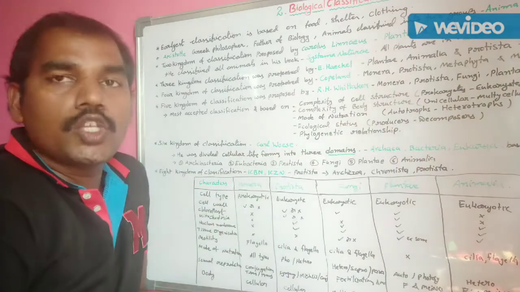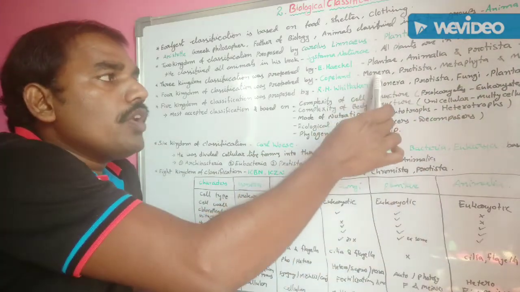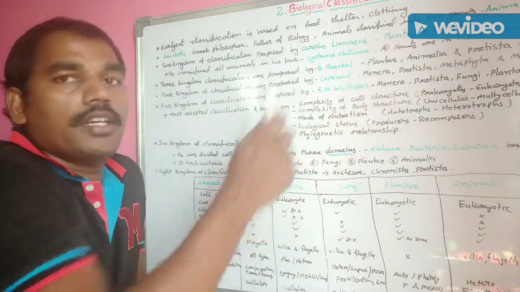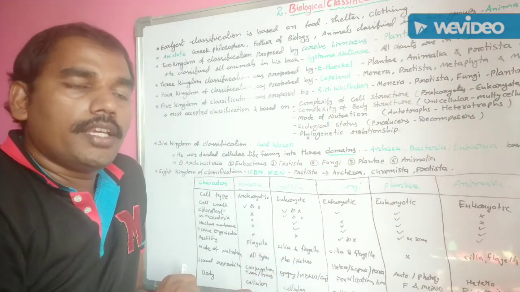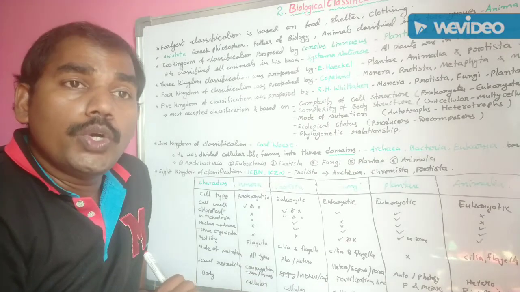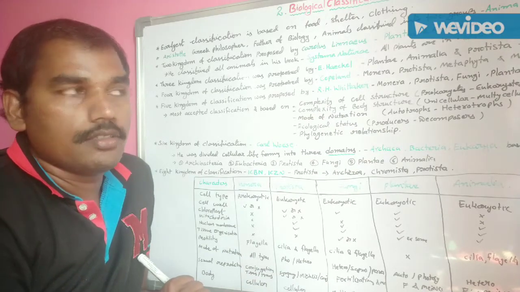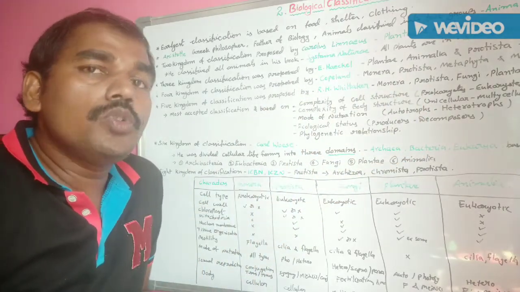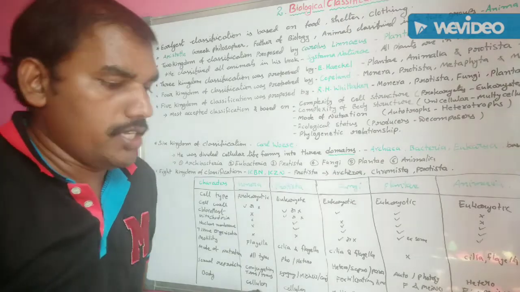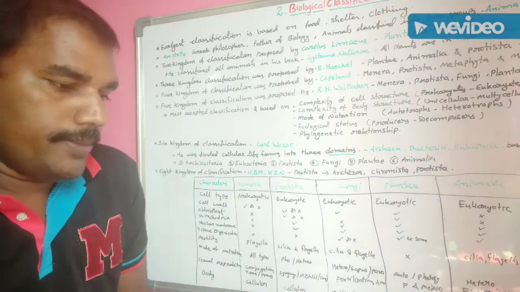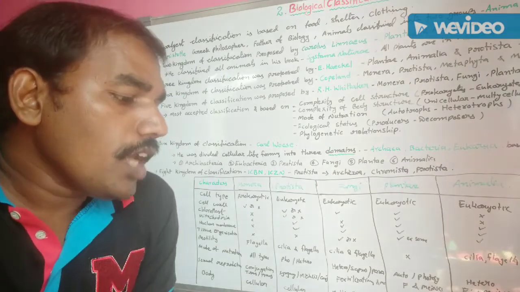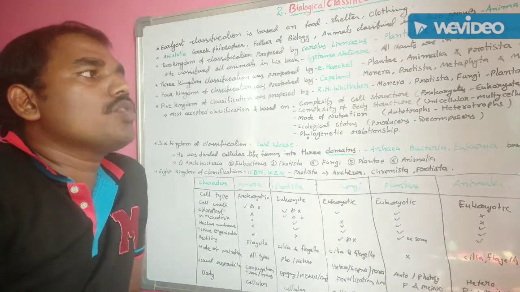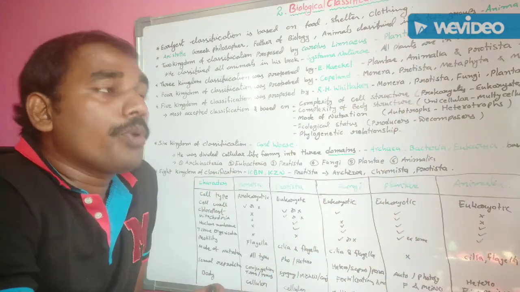The fourth one is Metazoa. In the Monera kingdom, all prokaryotic organisms are classified, like bacteria and blue-green algal members. The next one, Protista, included both unicellular and multicellular organisms like algae, fungi and protozoans.